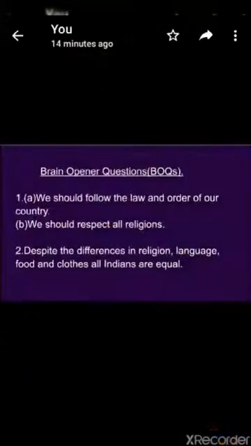Brain opener question, BOQs. First question, what steps should be taken to maintain the secular fabric of India? Answer, we should follow the law and order of our country. And next, B part, we should respect all religions. Second question, India is world famous for its unity in diversity. Explain the statement. Answer, despite the differences in religions or languages, food and clothes, all Indians are equal. So students, here are the answers.